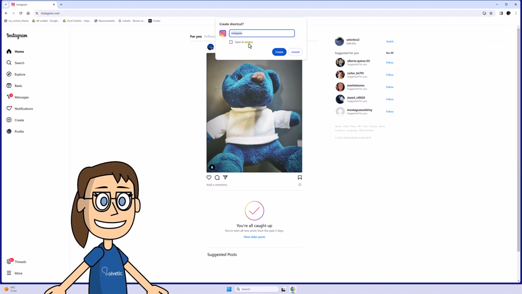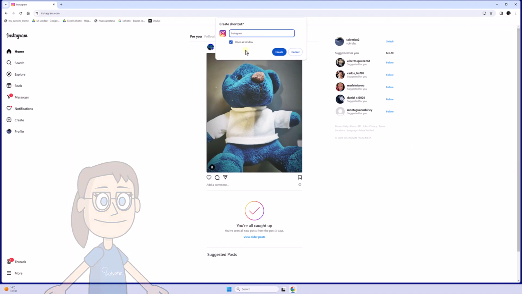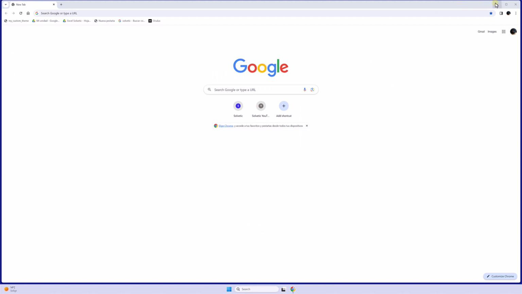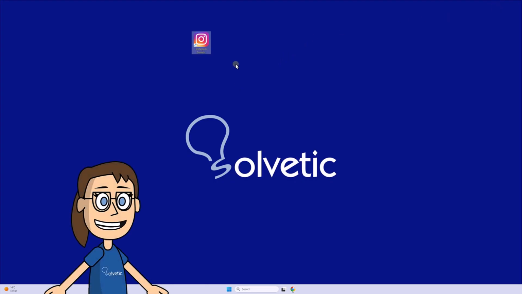Now we assign it a name and check if we want the Open as Window option. Finally, we will see the Instagram shortcut created on the desktop, and we will be able to open Instagram whenever we want.